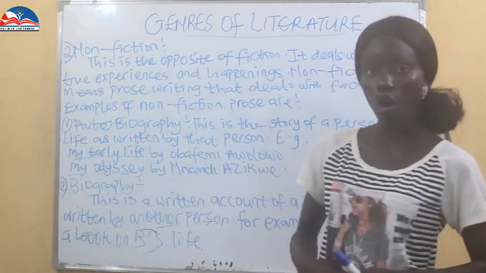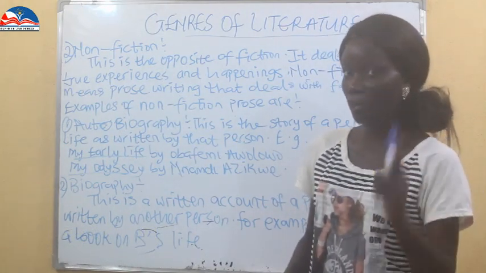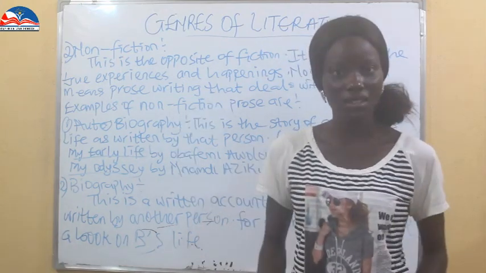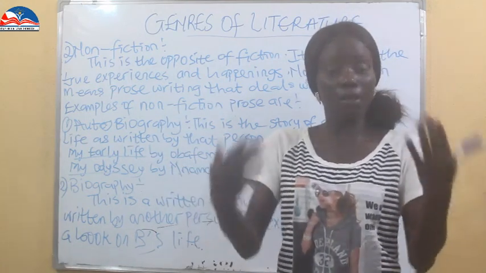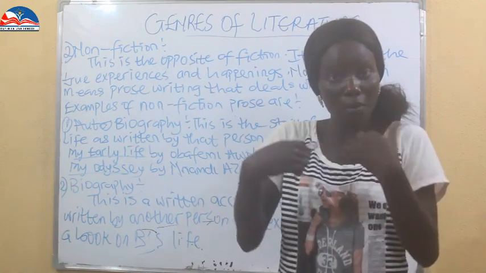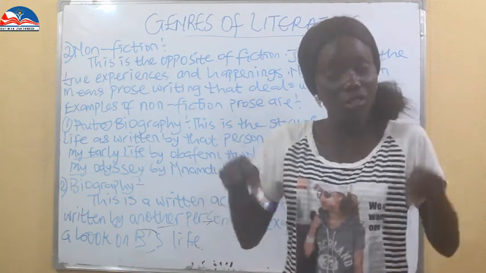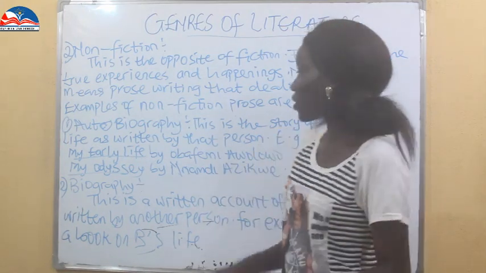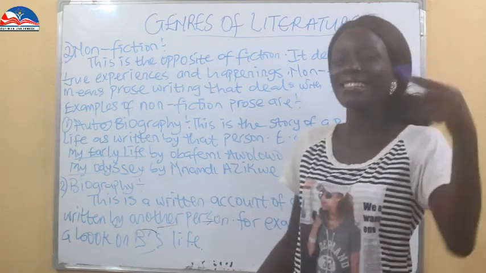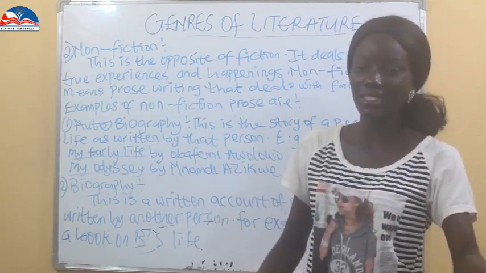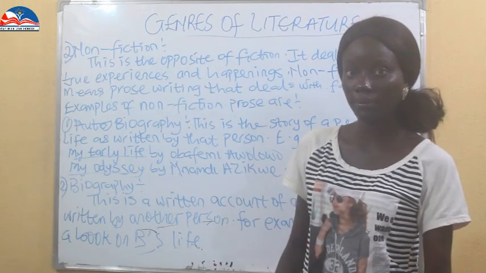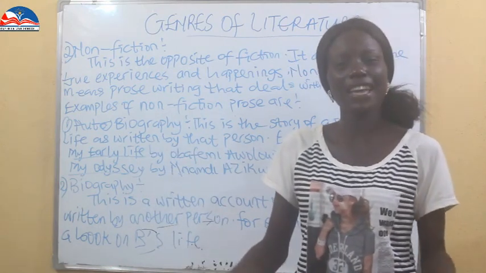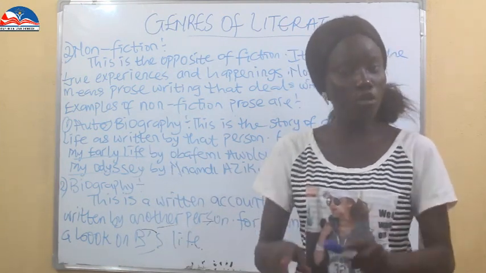When we're talking about the autobiography, this is the story of a person's life as written by the person. That means you are writing your story about yourself. The particular person is writing about him or herself. Autobiography is the story of a person's life as written by that same person who owns the story. We have the example of Obafemi Awolowo. He wrote a book, My Early Life, about himself. So that is the autobiography.